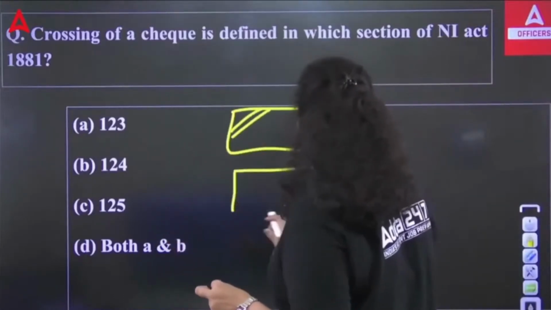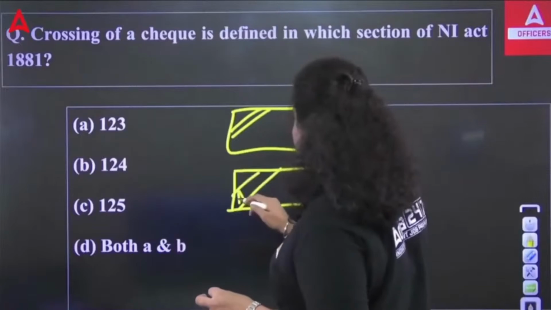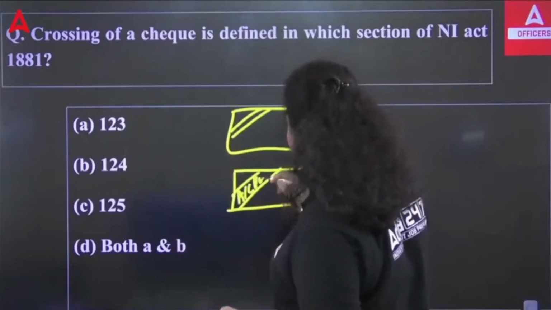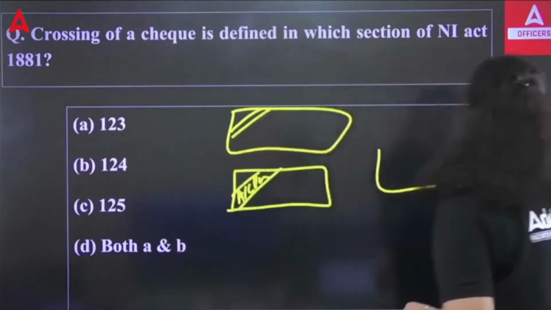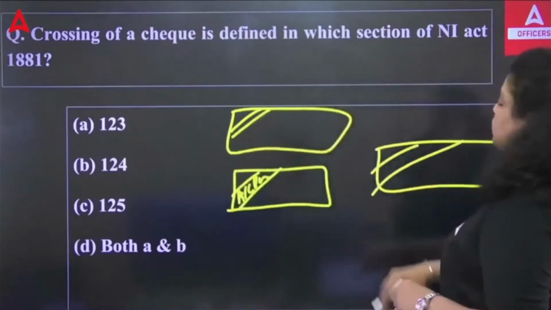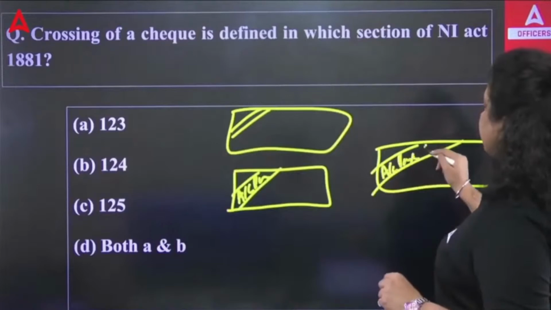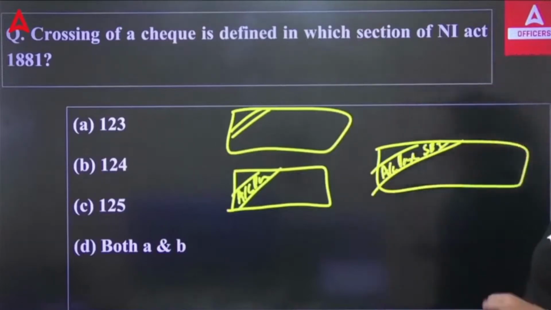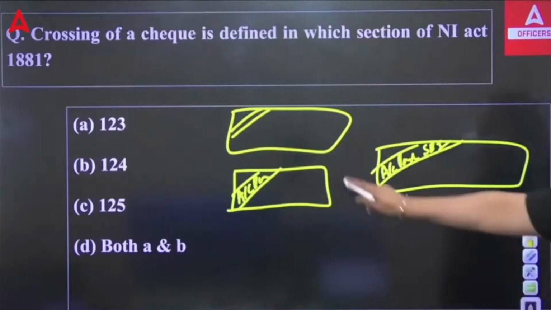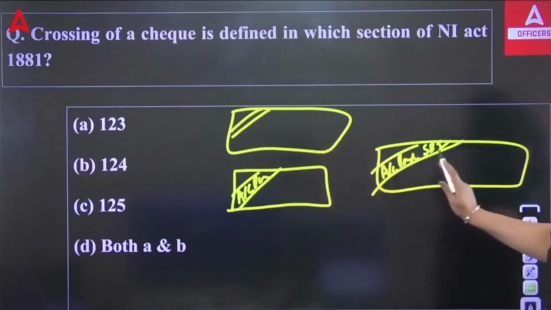Then we have account payee crossing, in which between the 2 parallel lines at the top left, account payee will be written. And the third is special crossing, in which at the top left side of the check 2 parallel lines will be there, with account payee and the name of a particular bank written. These 3 types of crossing will be there: general crossing, account payee crossing, and special crossing.